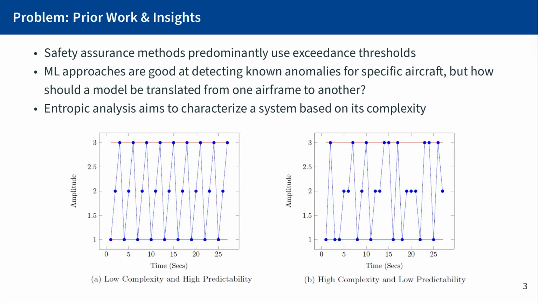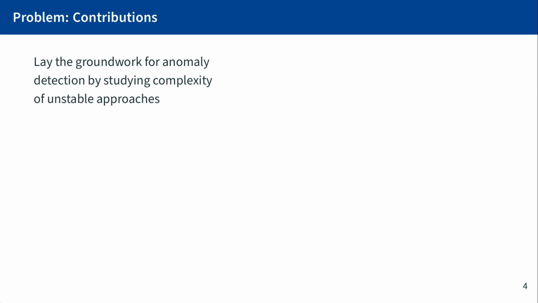For example, the system on the left has low complexity and high predictability, predictability meaning the inverse of complexity in this case, and the one on the right has high complexity and low predictability. Both of these types of systems, which could represent the output of a sensor or the control input by an operator, stay within the safety bounds shown in red. However, the irregular pattern on the right might be an example of an anomaly that would go undetected by solely using threshold-based methods.